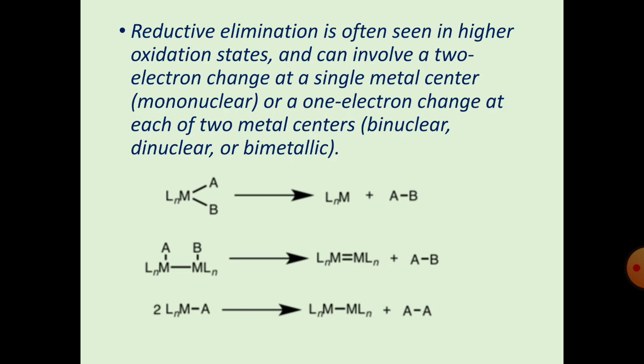Then for example, second, in this the M means consider a metal, an M–M bond with metal. Okay, metal bonded with metal, with the formation of the double bond, AB is removed, then LnM–A, then also AA is removed. So these are called reductive elimination.